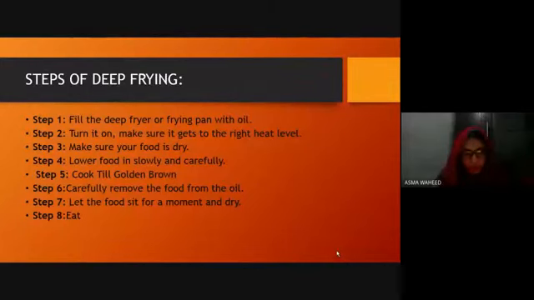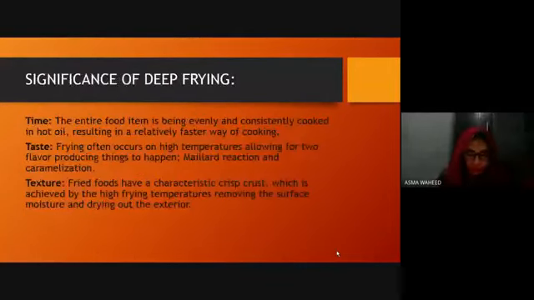Step number six, carefully remove the food from the oil. When the food is completely tender inside and crispy outside, we must remove it from the oil to avoid overheating or burns. Step number seven, let the food sit for a moment and dry. Whenever we fry food, it absorbs some oil, so in order to get rid of the extra absorbed oil, we let it sit for a moment and dry. Step number eight is to eat and enjoy.